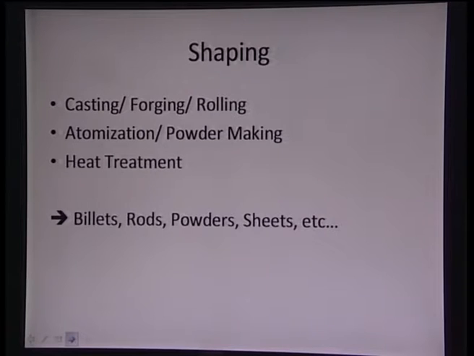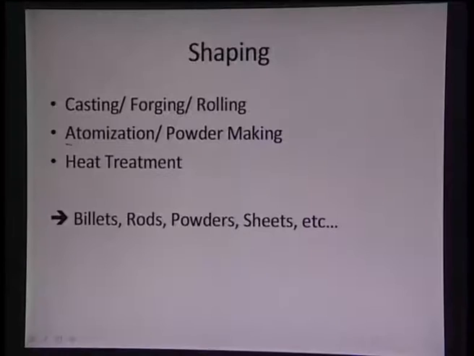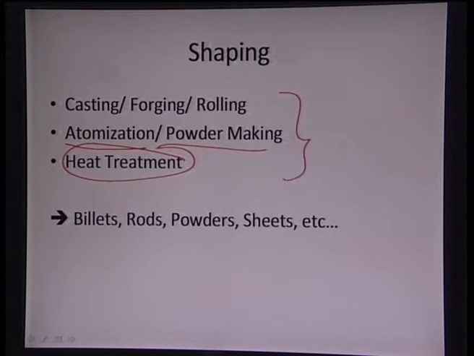And then the second part is shaping, and once we have obtained a particular material, like we have stainless steel now with us, we need to be able to use that particular form of material. It can be utilized by casting or forging or rolling. We need certain tangible shape of a material. It can also be in the form of powder. So we can achieve the powder via atomization, or we can also crush it to make a powder. We can also do certain heat treatments, and all these processes will lead to material which can be utilized for shaping it to near net shape later on.